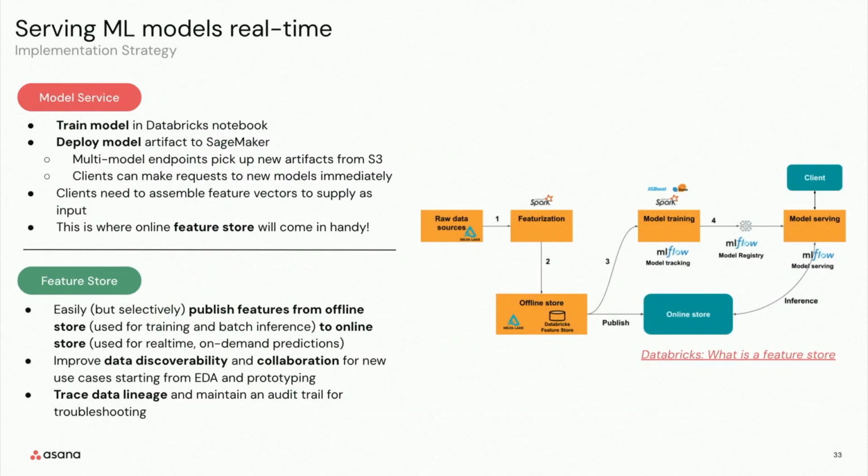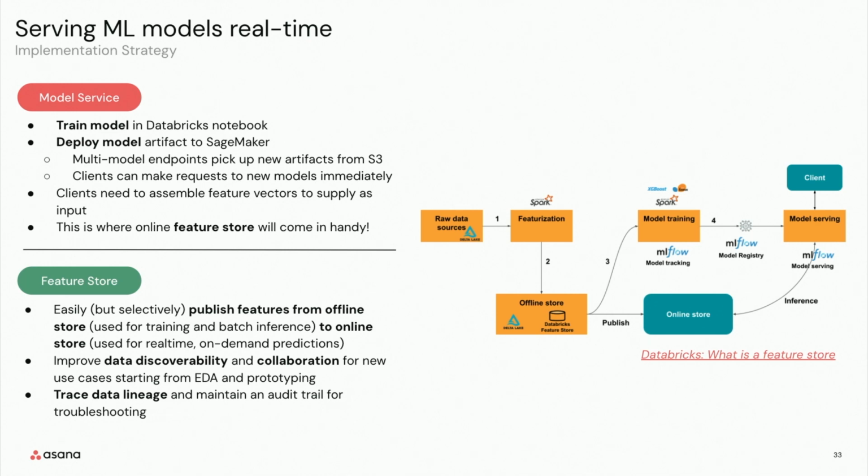And finally, coming back to an earlier topic, we do also have a set of models, mostly around prioritization, that require on-demand evaluation. And this is because they require source of truth inputs representing the state of the world at the exact time of evaluation. And for these, we found that SageMaker multi-model endpoints were a great solution for our needs.